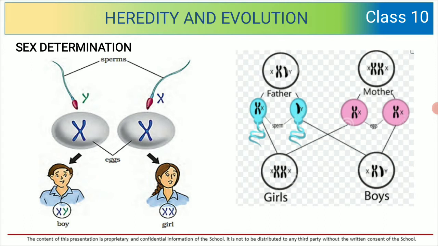So in female, there is X and X chromosome. You can see it on the screen. And in father, it is X and Y chromosome. So when X chromosome fuses with X, it is a baby girl. And when X chromosome fuses with Y chromosome, it's a baby boy.